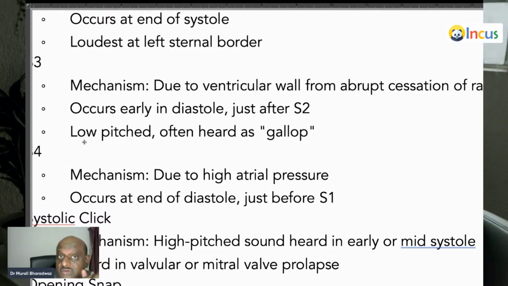You listen to this in the early part of diastole, just after the S2. S3 is low pitched. You can't hear it with the diaphragm. You can better hear it with the bell, and it is often heard like a gallop. It almost merges with the S2.